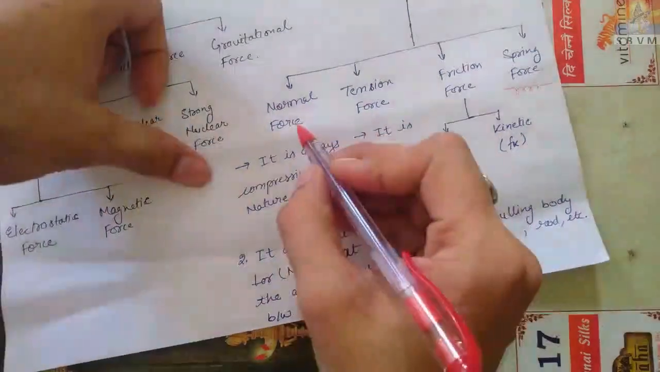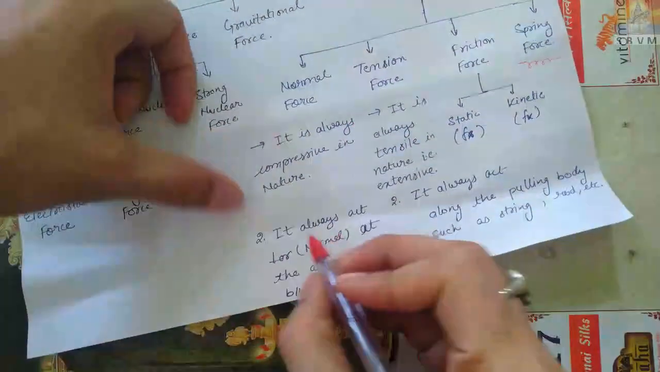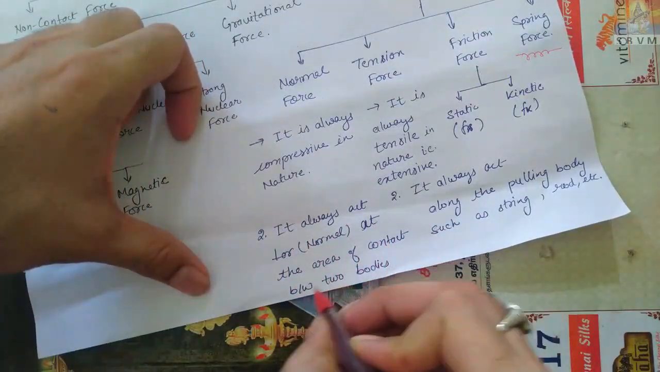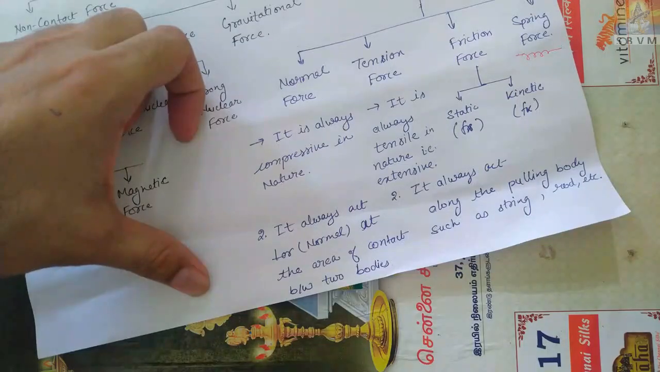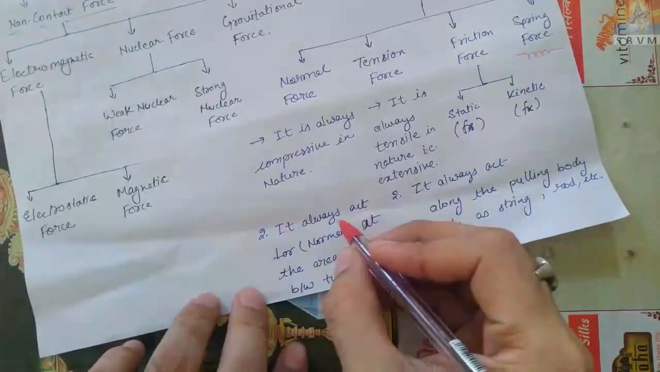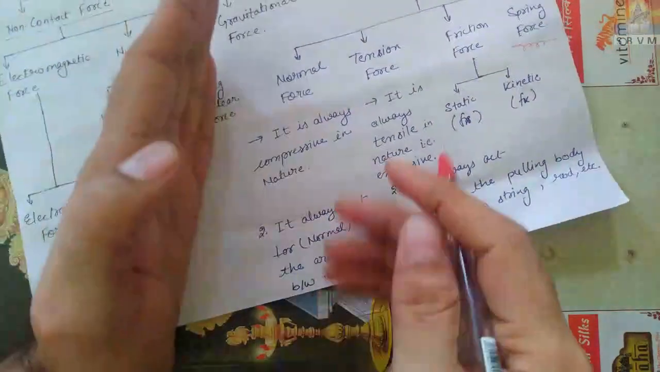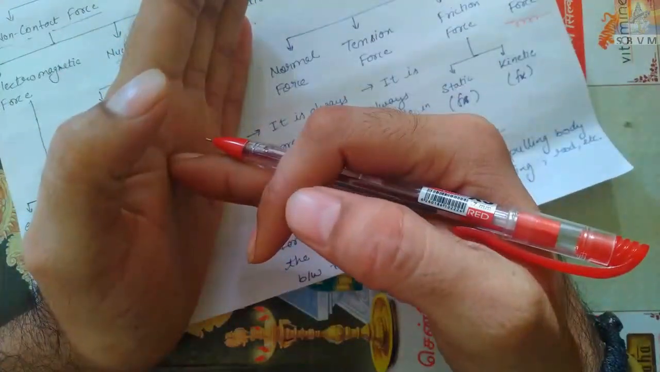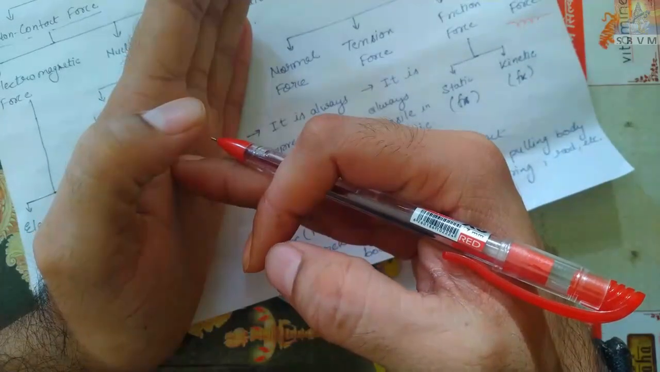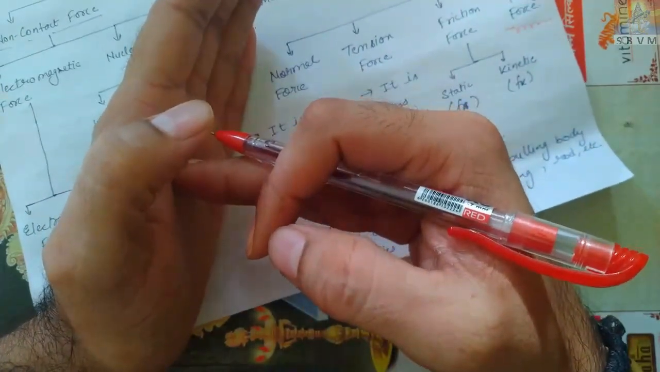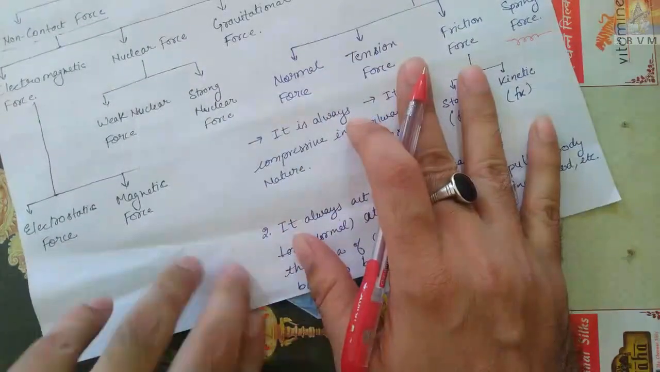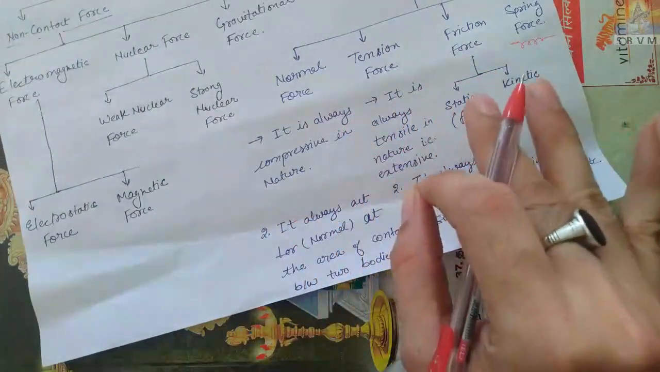So normal force, first of all we talk about normal force. It always acts perpendicular at the area of contact between two bodies. By the name itself it is clear that normal force, normal means perpendicular, 90 degree. Whenever two bodies are in contact, the normal force between them always acts at 90 degree at the surface area of contact. When I make a free body diagram, it will be more clear. These points are very worth noting. You will not get them in the book. This will help you while solving numericals. So please note it down.